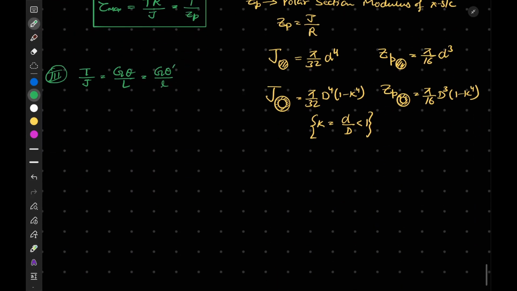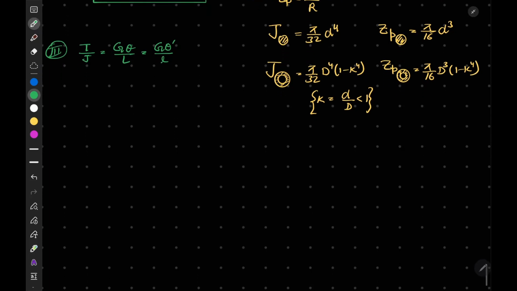Now everything is correct. So from this equation, I can write that our theta can be written as TL by GJ.